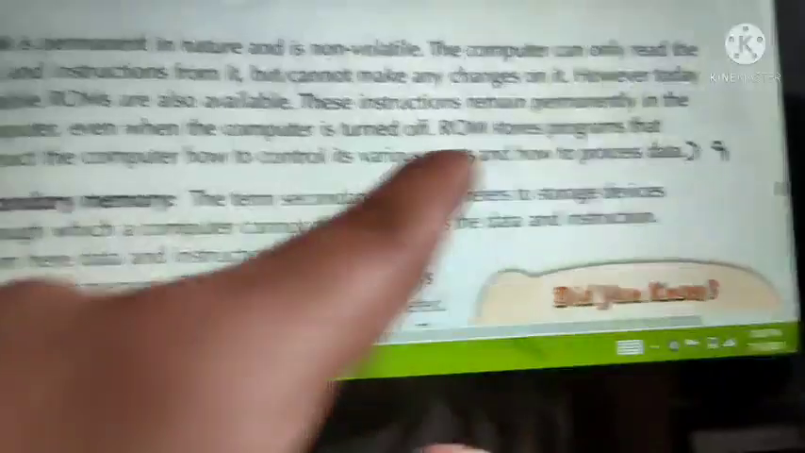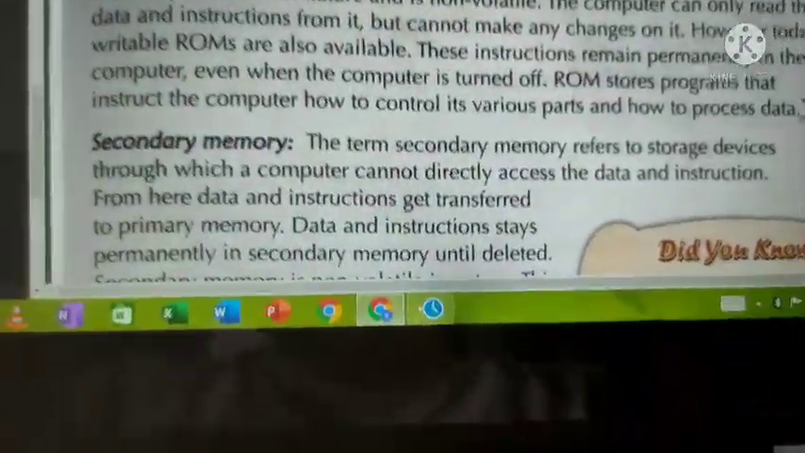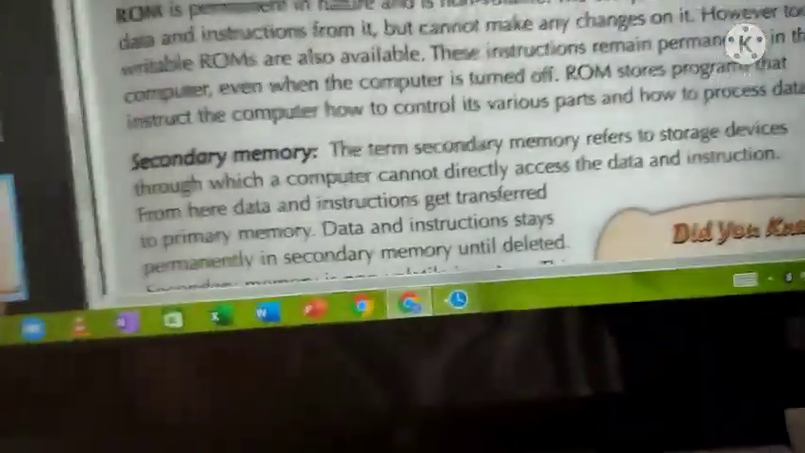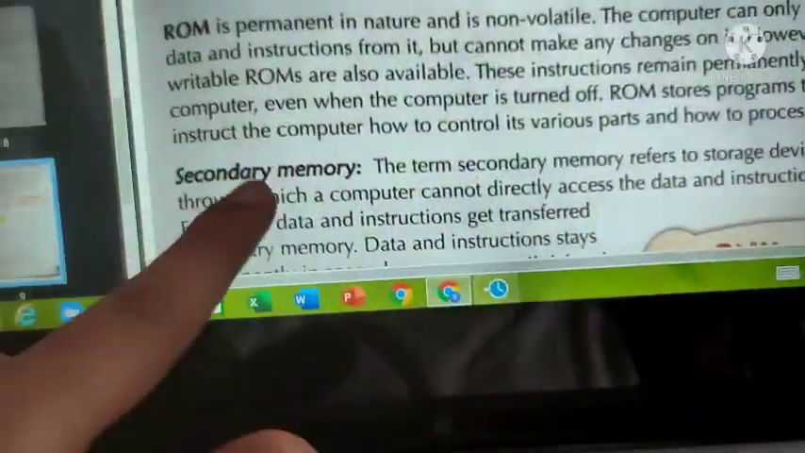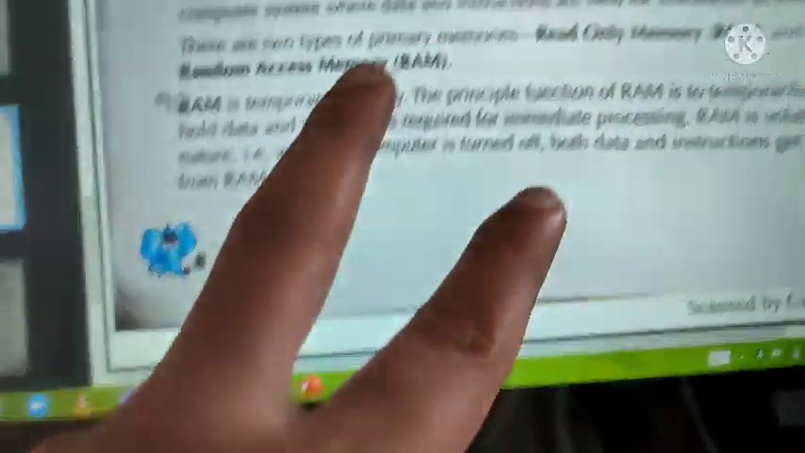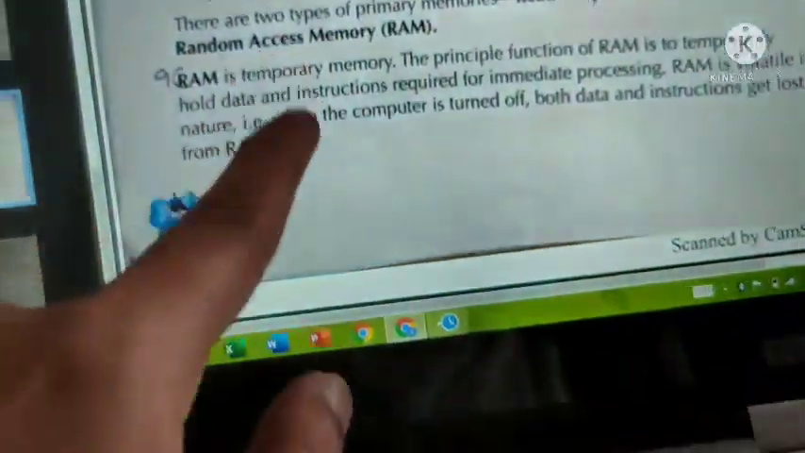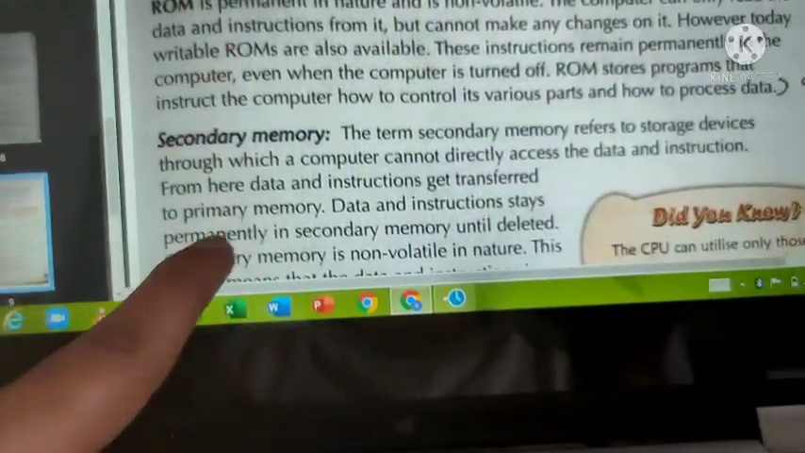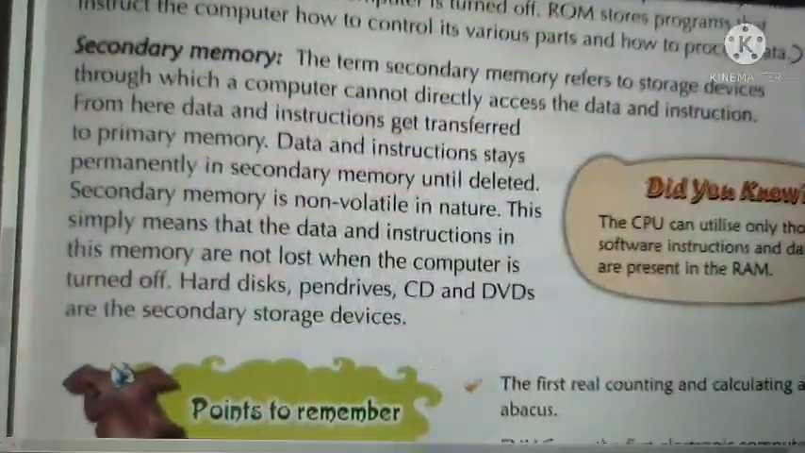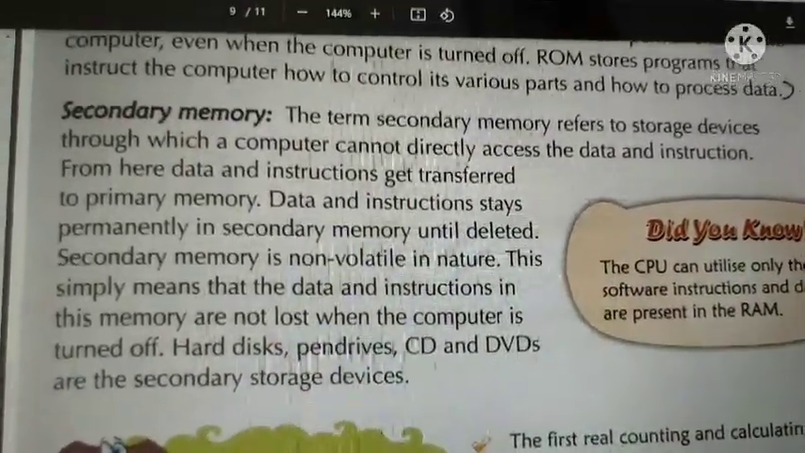ROM has a set of programs or instructions that controls the various parts of a computer. Now, in primary memory you saw there are two types of memory, RAM and ROM, and you saw what is RAM and what is ROM. Now we are going to secondary memory. Don't worry, this is the last topic. Then we'll wind up the class.